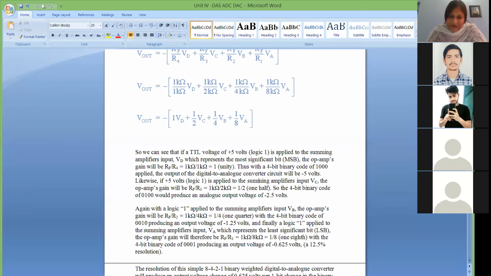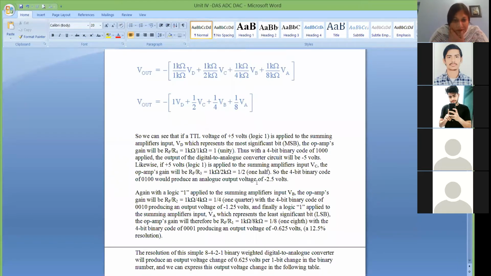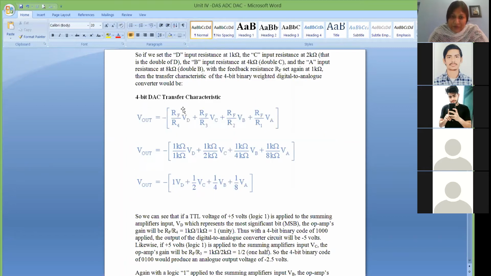You can read this also. But here, instead of the example we explained earlier where we took the range from 0 to 5 volt, and one level was 312.5 millivolt, we are taking 0 to 10 volt. So 0 to 10 volt means one level will be 10 volt divided by 16, that is 625 millivolt.